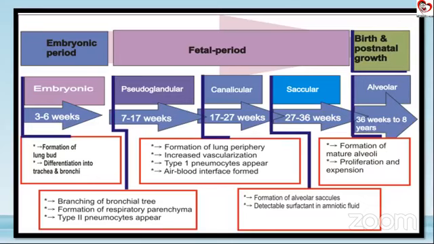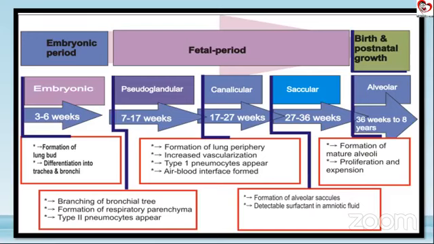Every person can say alphabet means the first stage is embryonic, then comes the pseudoglandular stage, C is canalicular, S is saccular, and then comes the alveolar stage. What we need to remember is that the alveolar stage is roughly from 36 weeks of gestation till around 7 to 8 years of life of the child. So the majority of surfactant formation and everything occurs before this, that is till the saccular stage.